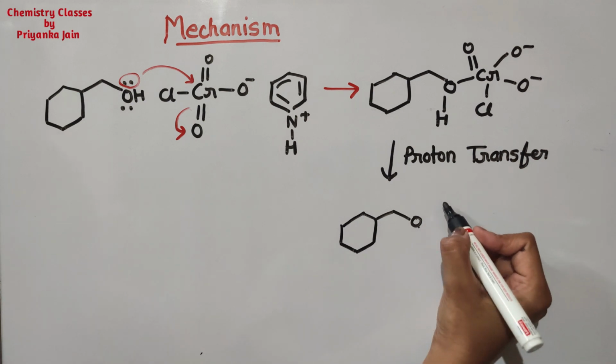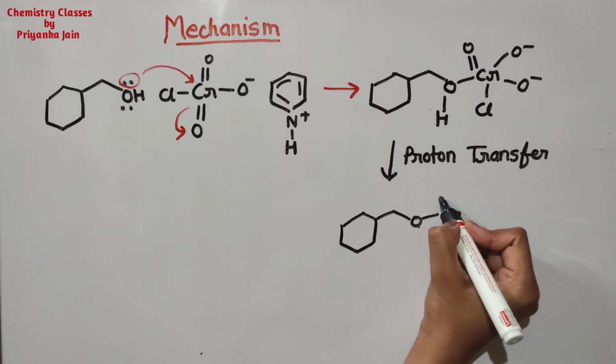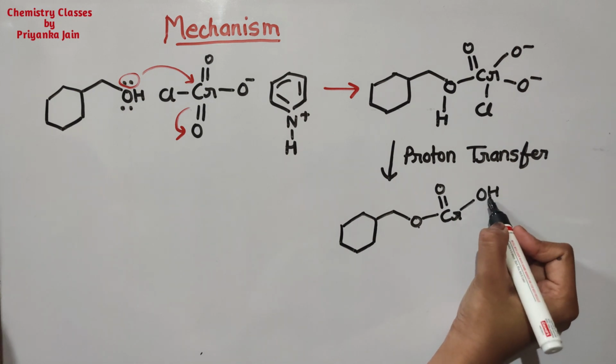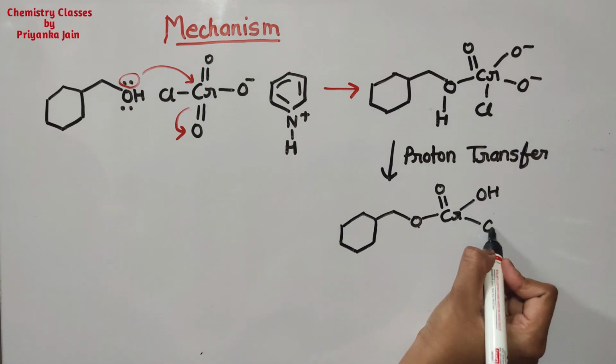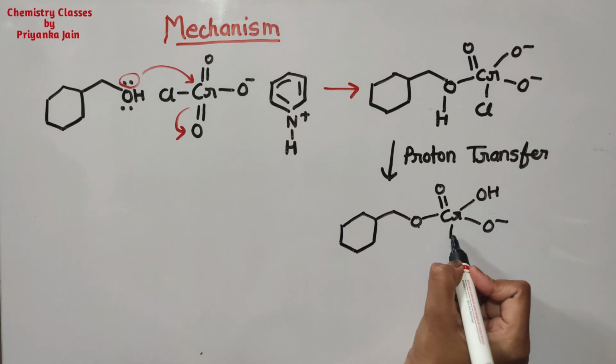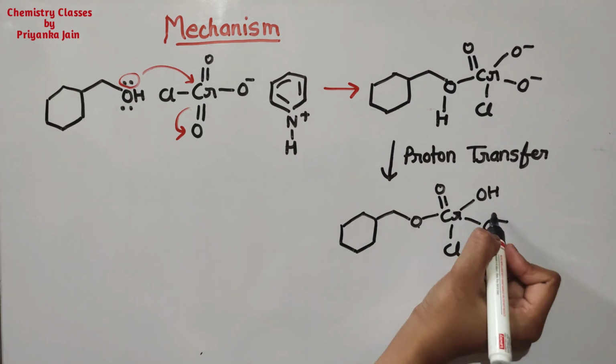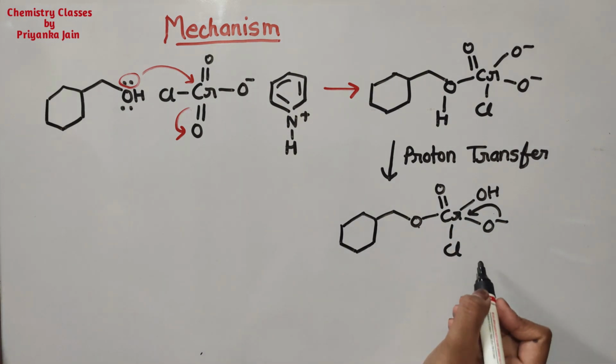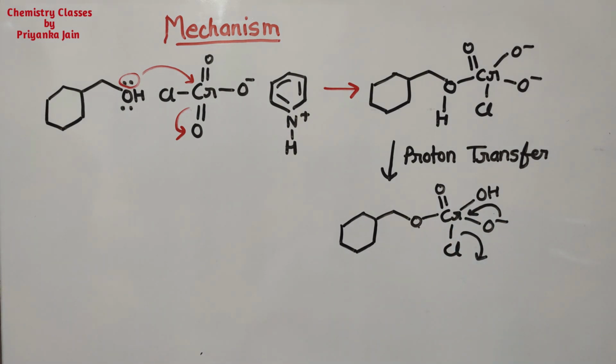This is our oxygen, and here this is chromium double bond O, and now here will be the hydrogen at this position, and this is O minus, and here is the Cl. Now this will go in this manner, so this chlorine will move here. It will be eliminated.